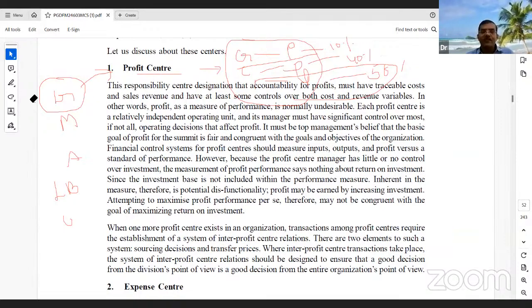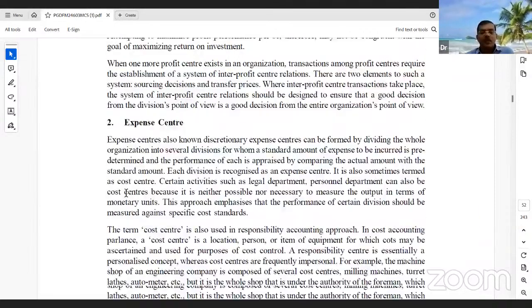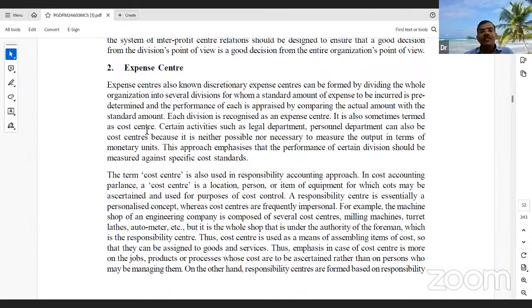So, look, within the firm, the profit center is different from organization to organization, firm to firm, product to product, service to service. Take the expense center. Why it is very important, like the profit center? Every firm wants to reduce its cost, reduce its expenses. How to identify which branch has higher expenses and which has lesser expenses?